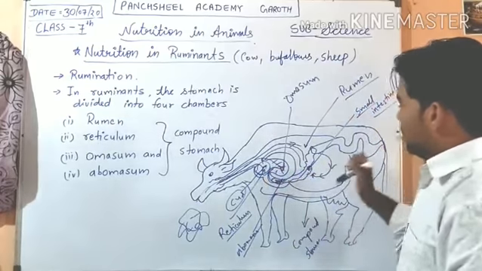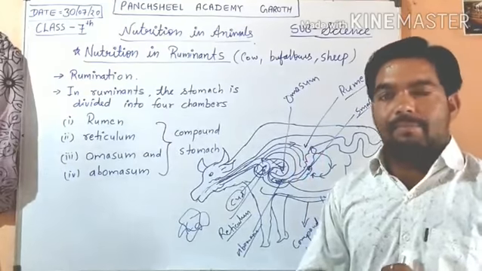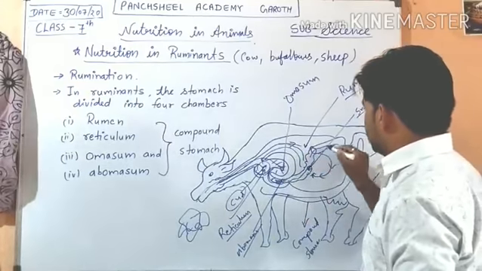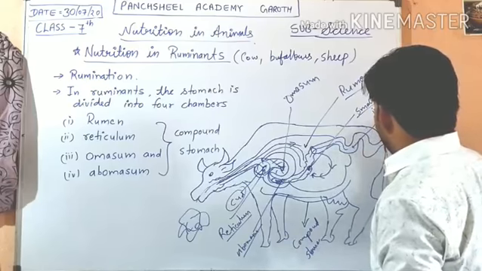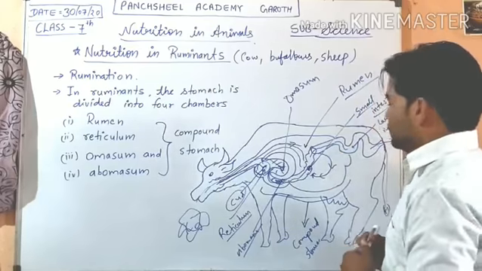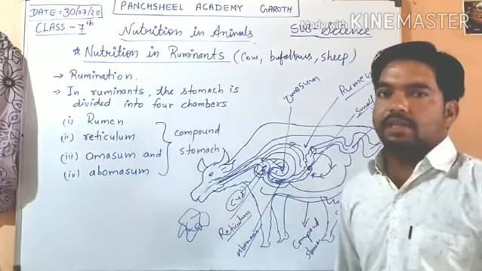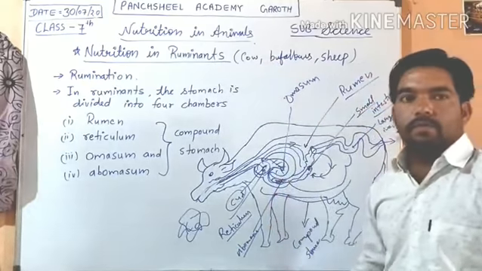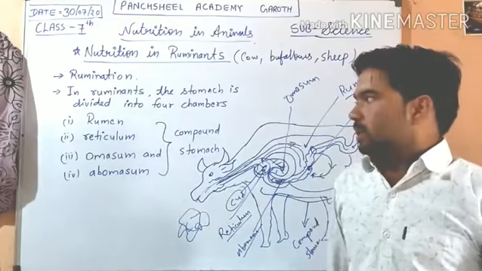In the small intestine, digested or soluble food is absorbed, and after that undigested food is passed into the large intestine, where some salt and water are also absorbed. In this way, these ruminants perform nutrition, or we can say digestion.